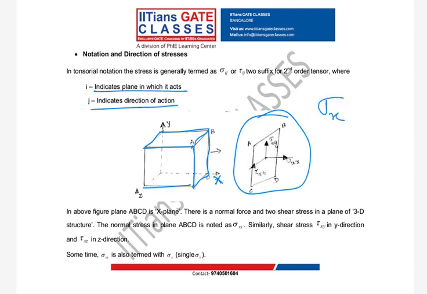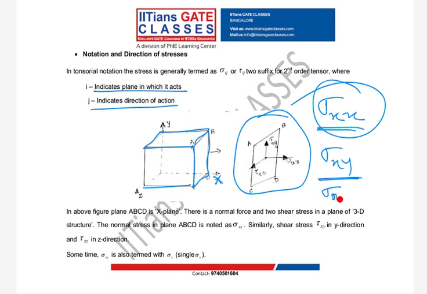Plane x and direction of normal is what? X. So this is my normal stress. What will be my shear stresses? x is the plane on which it is acting, y is my direction. So sigma xy is one of the shear stresses. Now another shear stress will be what? It is sigma xz, because it's a 3-dimensional structure.